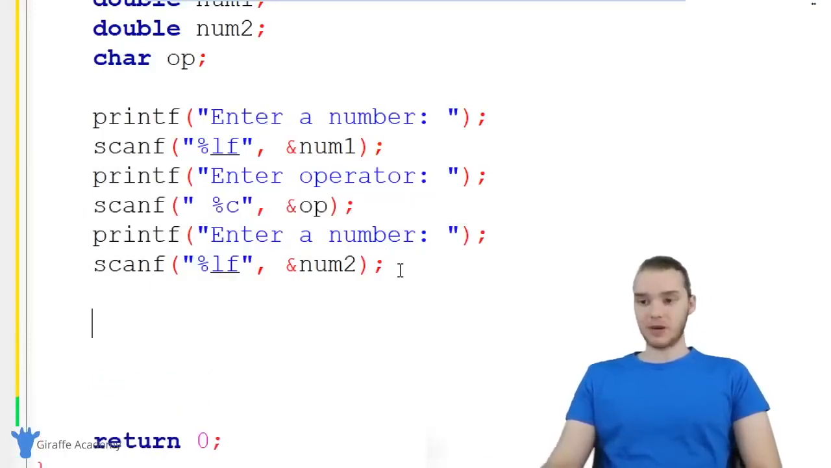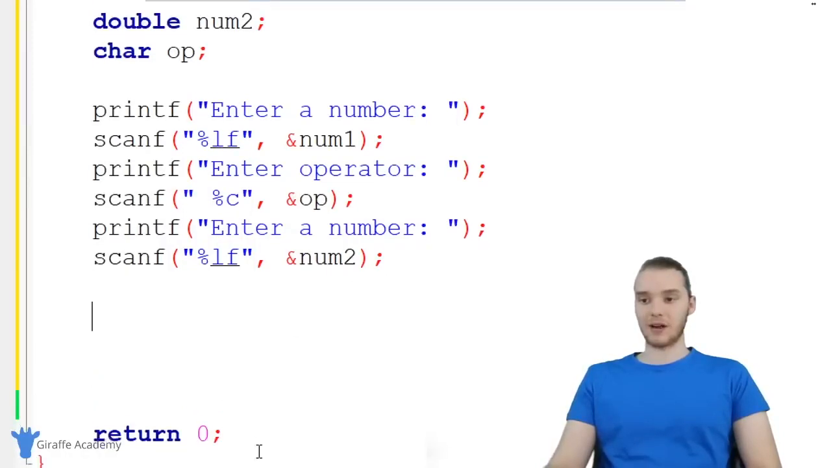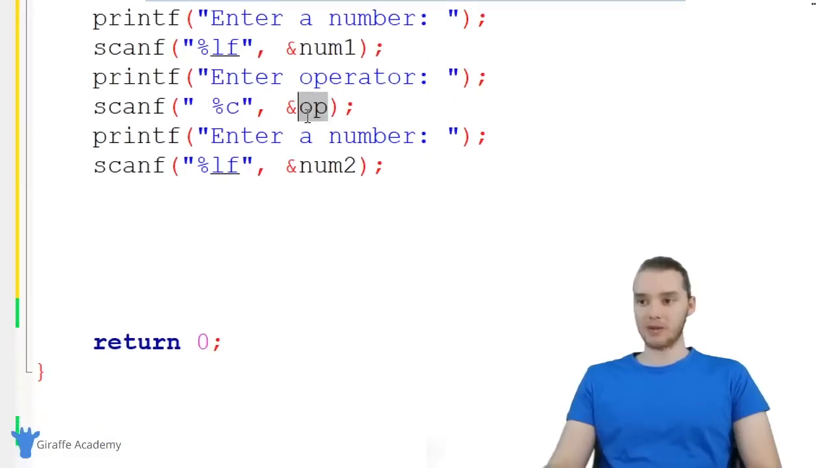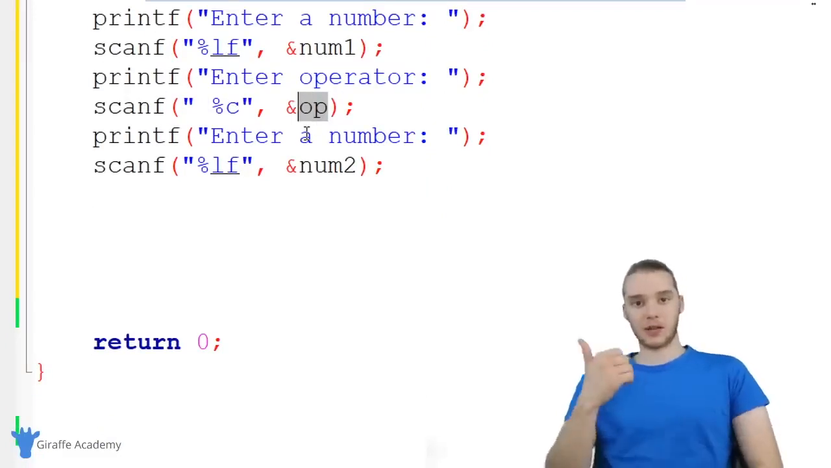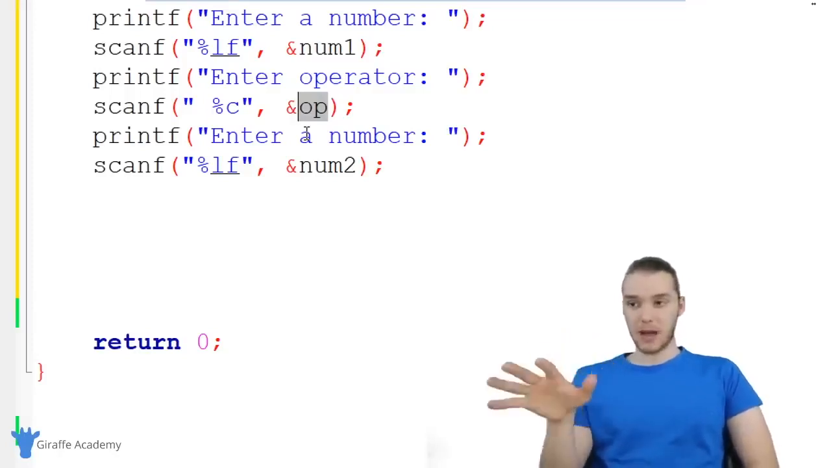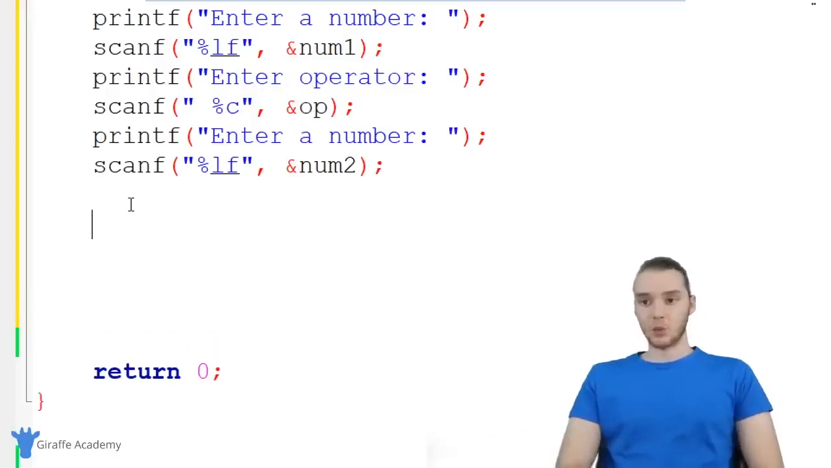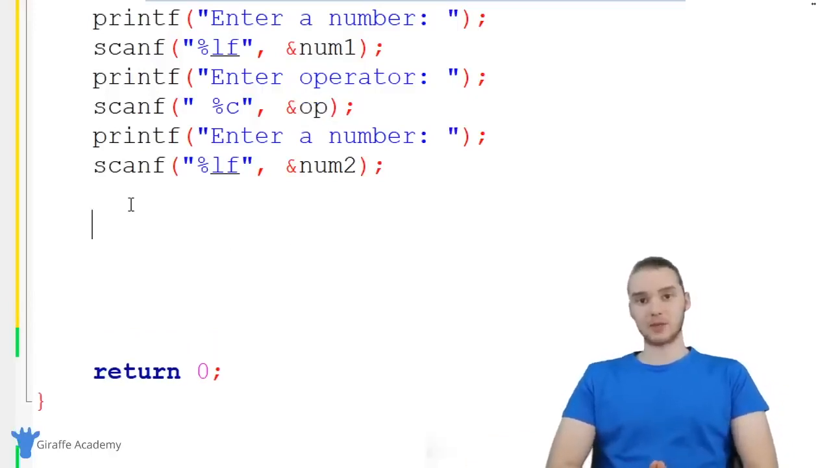The last thing we have to do now is actually do the math. We're going to have to figure out which operator they wanted to use, right? So we have this op variable, and this is storing a plus sign, a minus sign, an asterisk, or a forward slash. Depending on what that's storing, we want to print something different out. So we can use an if statement to check what operator is inside of our operator variable, and depending on which one it is, we can do a different operation.